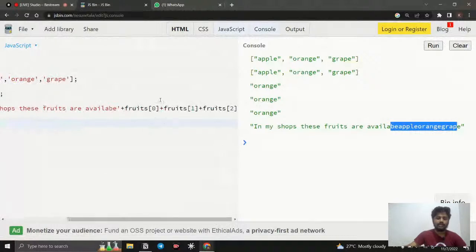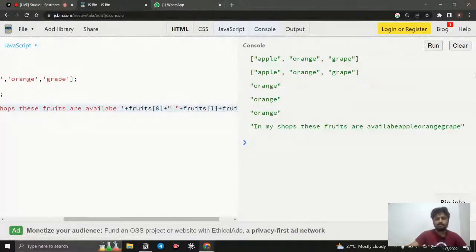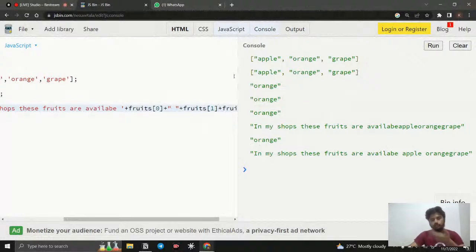So you need to use the empty space. You need to use this one. You need to give the empty space between those things. Then you will see the space, right? If I run it, you can see available apple and orange and grape, because we don't give the space for these two. So you need to give it.